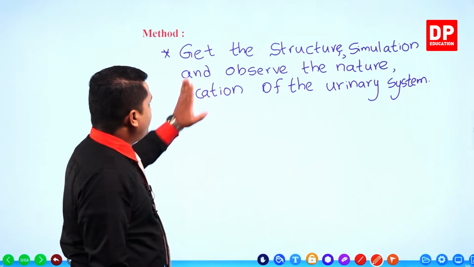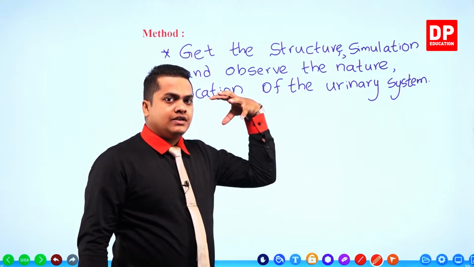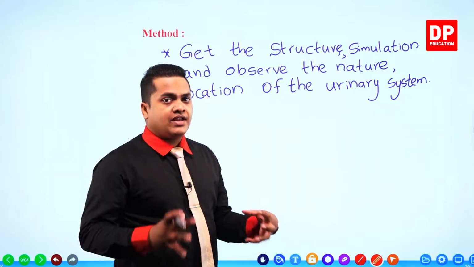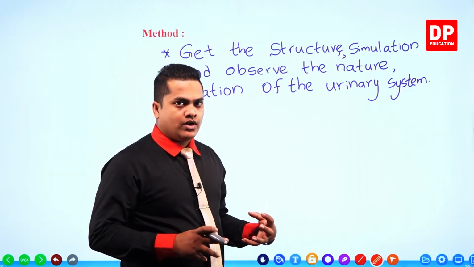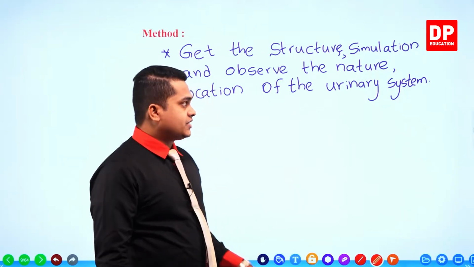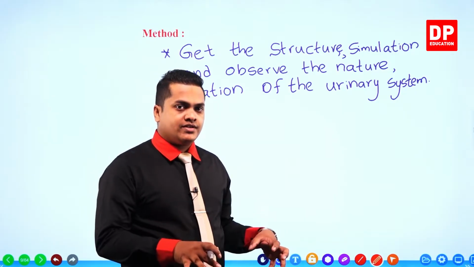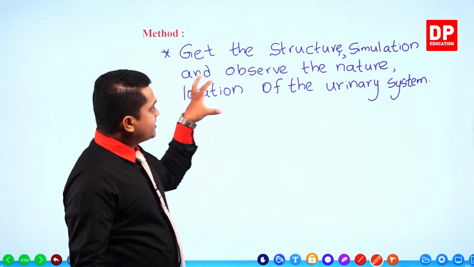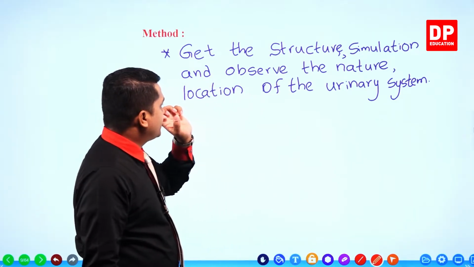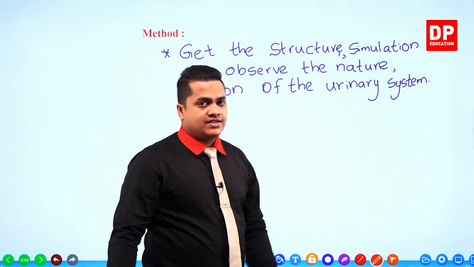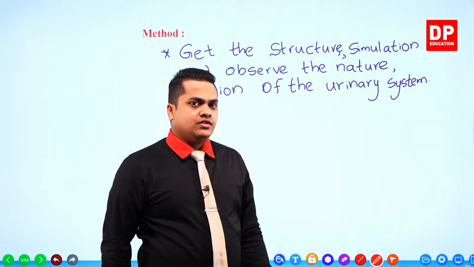So first of all, you have to get the structure. If you have a plastic structure, then first of all take that one. Or else you can use a computer simulation or a software that has these urinary systems. So get that structure or the simulation and observe the nature and location of the urinary system. You have to observe the nature of it and the location, right?